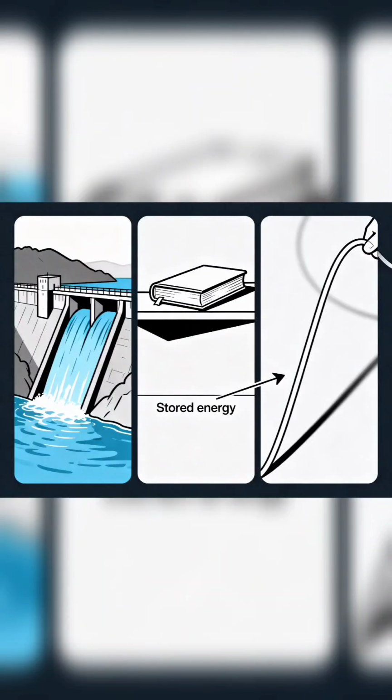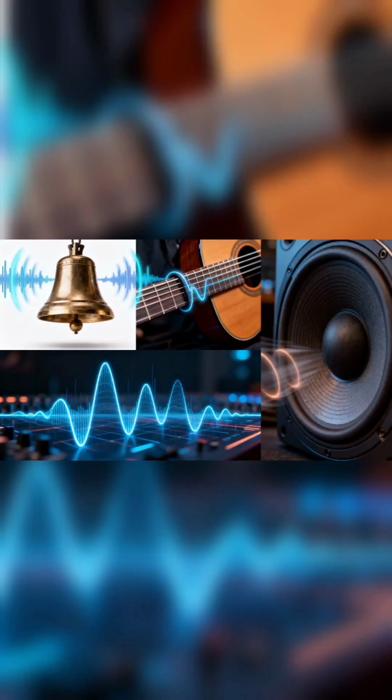Now let's look at potential energy. Potential energy is stored energy. The energy an object has because of its position or shape. For example, water stored in a dam, a stretched rubber band, a book kept on a shelf, or fuel stored in a petrol tank.